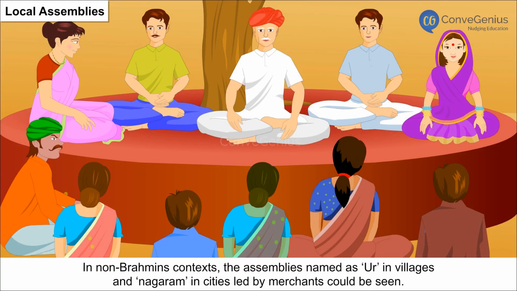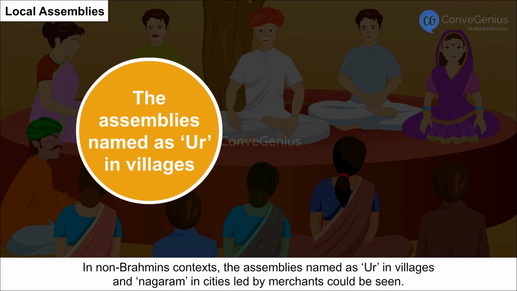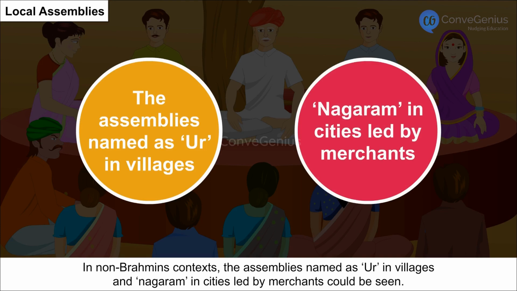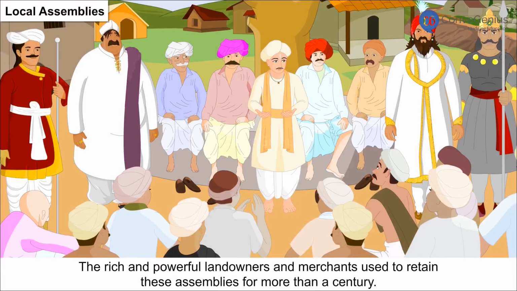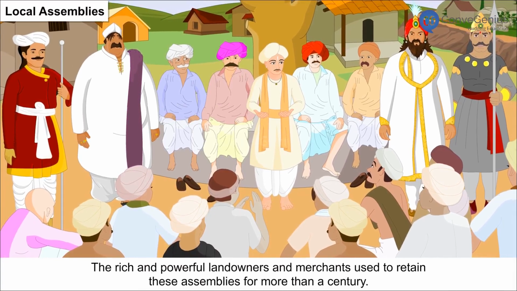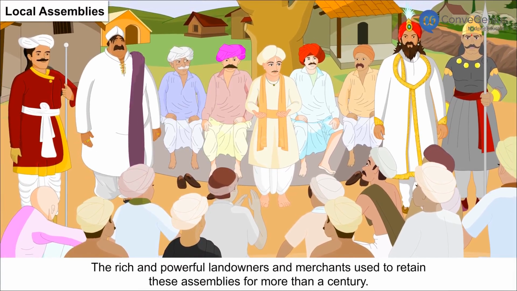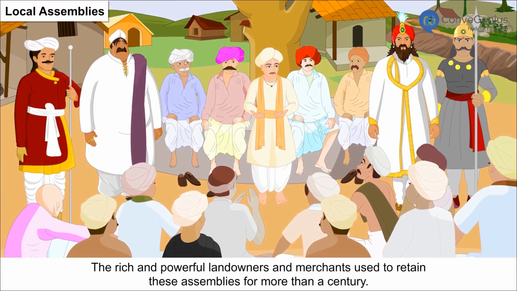In non-Brahmin contexts, assemblies named Ur in villages and Nagaram in cities, led by merchants, could be seen. The rich and powerful landowners and merchants used to retain these assemblies for more than a century.